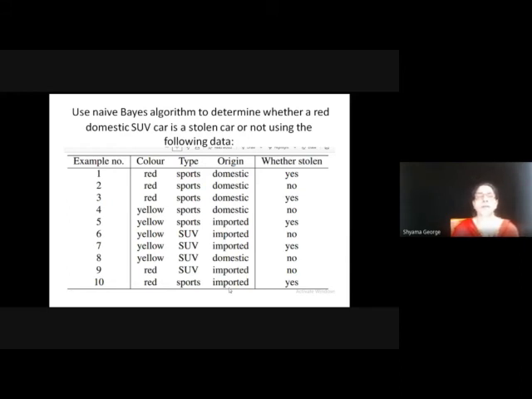Based on this, you have to find out the class label of a red domestic SUV car, whether it is stolen or not, using the following data. This problem should be done based on the frequency table and class conditional table.